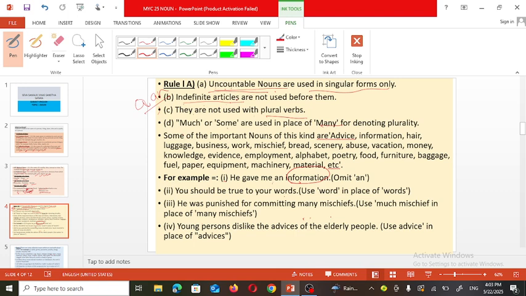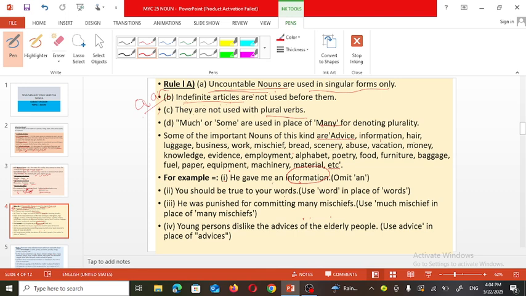Here they have given certain examples of these uncountable nouns such as advice, information, hair, luggage, business, work, mischief, scenery, abuse, vacation, money, knowledge, evidence, employment, food, furniture, baggage, equipment, machinery, material, etc. So these are uncountable nouns, and we must use them in a singular form only. An indefinite article, a, should not be used before such uncountable nouns.